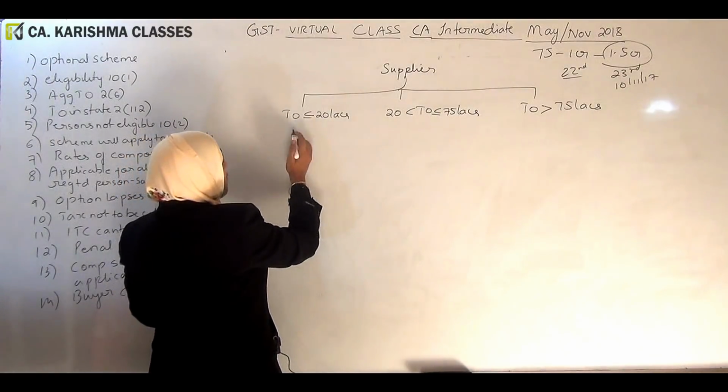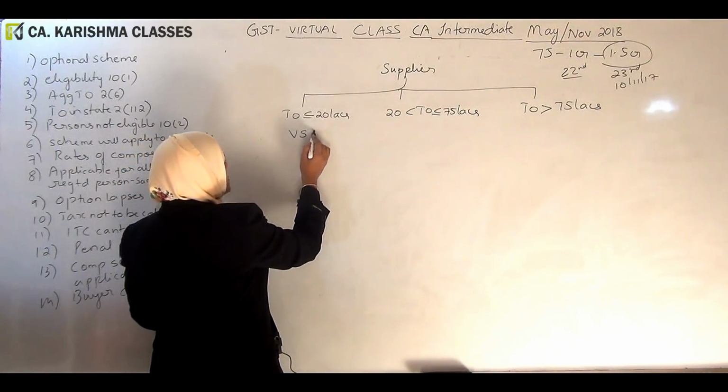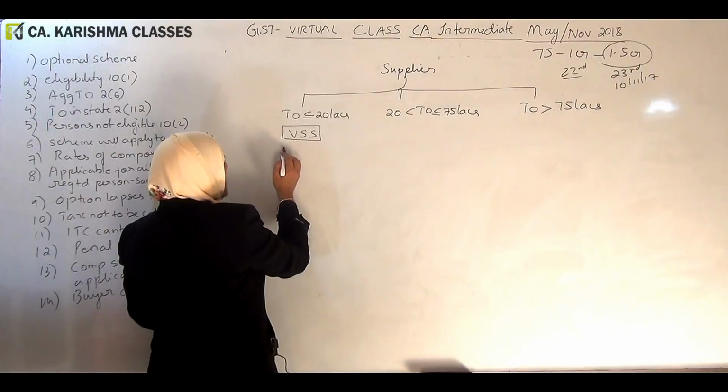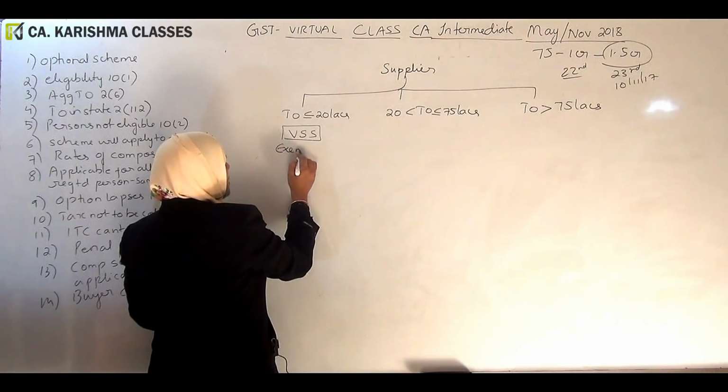Now we are saying these are the different types of dealers. The person who is falling here is a very small supplier, a very small supplier exempt from GST.